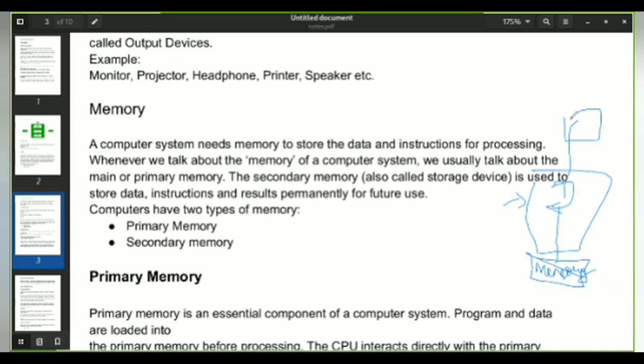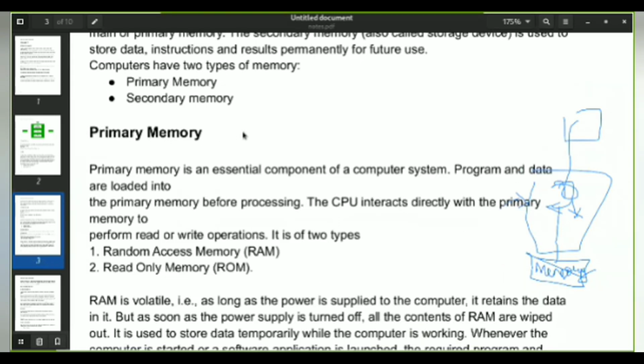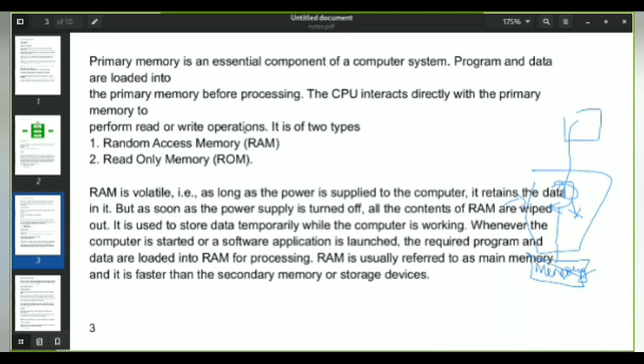Obviously this external device is required, but for the time being, the data, whichever it is getting processed, I mean, when you're watching a video on YouTube, do you think you need to store the watched video on an external device? No, right? This processing is taking place internally in your device, and it's stored in the primary memory. Furthermore, primary memory is divided into two types, that is RAM and ROM. RAM is nothing but random access memory, and ROM is abbreviated as read only memory.